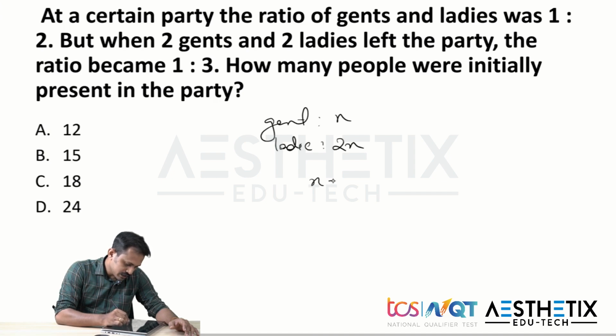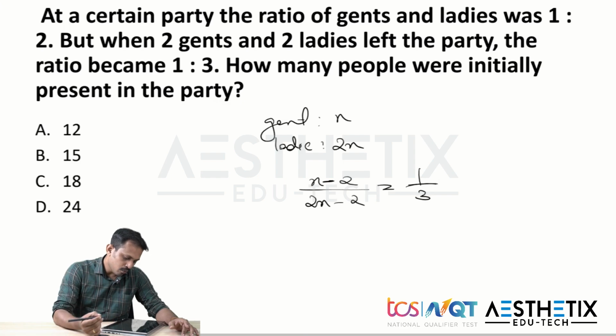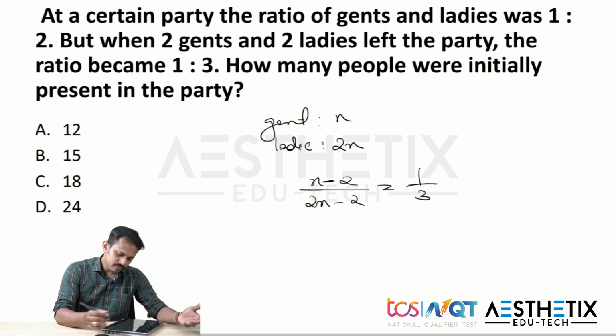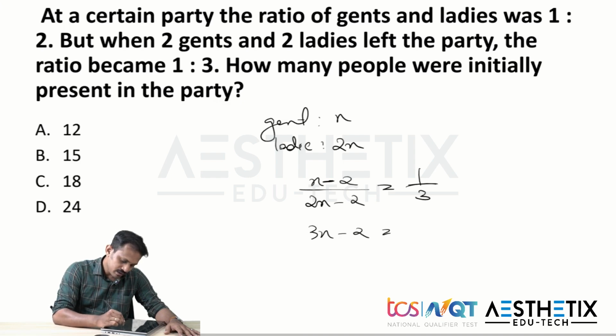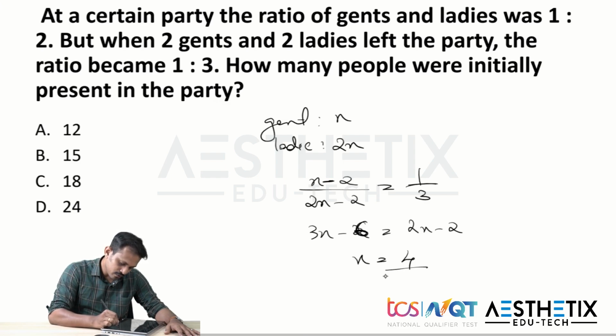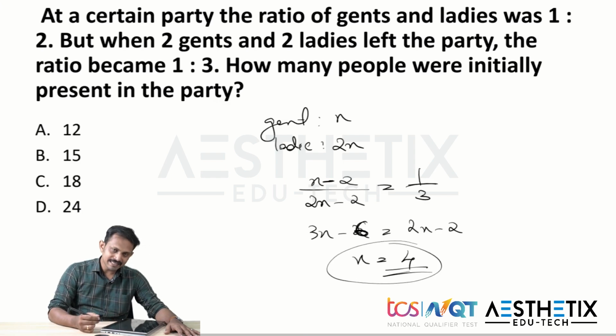So which means 2 gents are going from x, so x minus 2, divided by 2x minus 2, is nothing but 1/3. Now we're just going to solve it: 3x minus 6 equal to 2x minus 2. Here it is 6 only. So from this we can write x is nothing but 4. And here we got the value of x as 4.